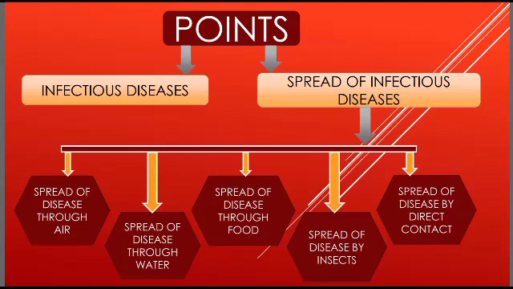In this part of the video, we are going to see what infectious diseases are and through which mediums these diseases can spread. There are 5 mediums, that means how these diseases can spread from one person to another person. It can be through air, through water, through food, by insects, or by coming into direct contact with a person. Now let's see each point in detail with the explanation.